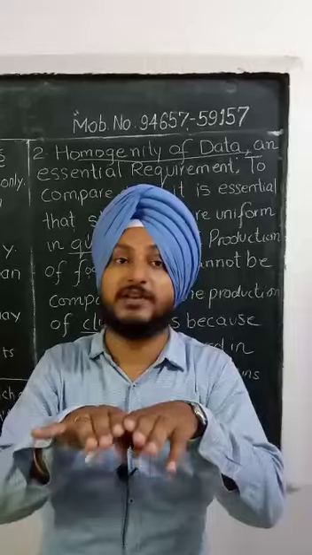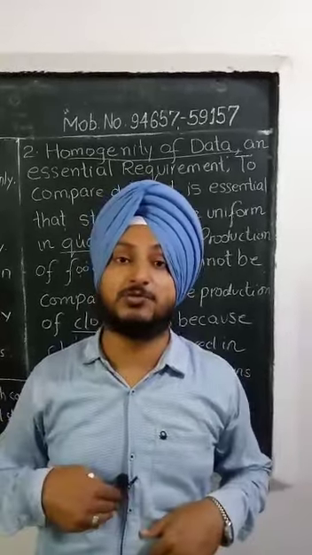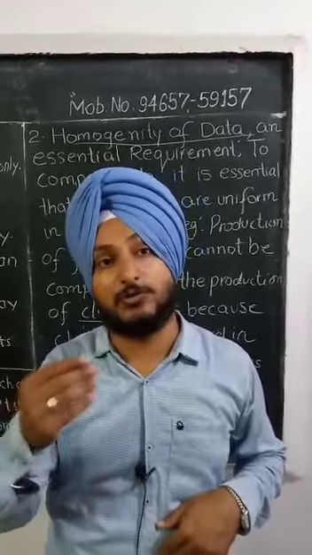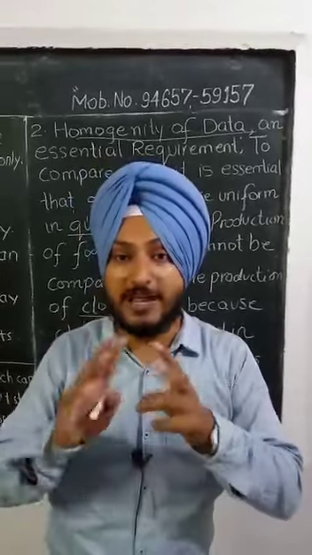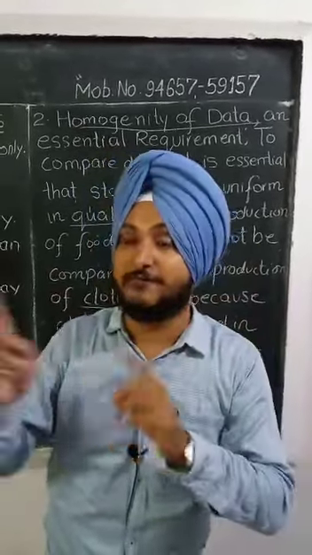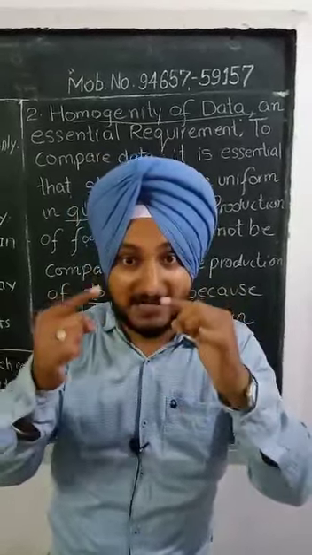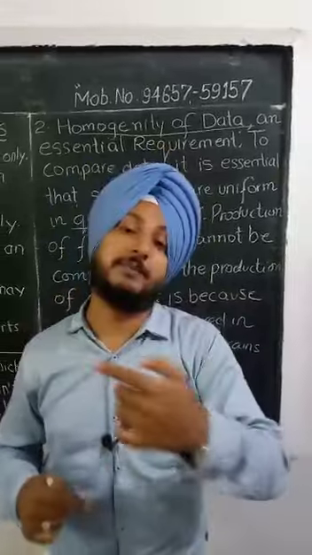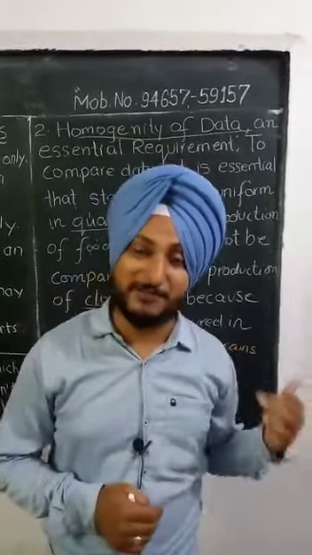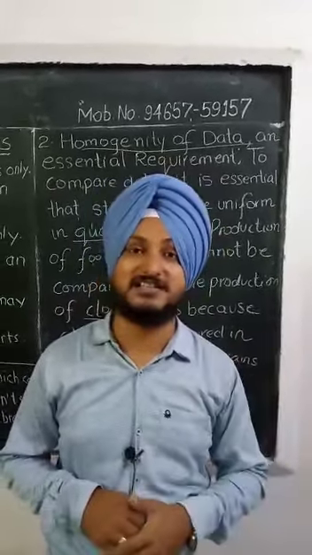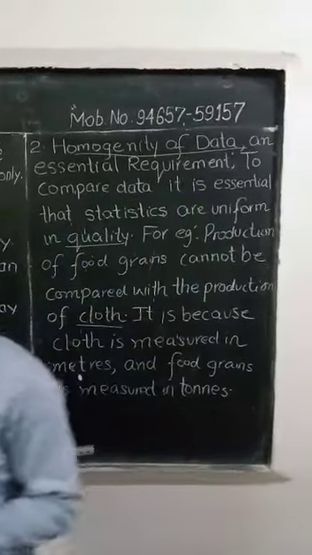If you are scoring 80 out of 100 and I am scoring 40 out of 50, we cannot say that he is scoring more and he is scoring less. First of all, we make the data homogeneous in percentage, percent out of 100, then we can compare the data. Okay students, now you can pause the video here, and then we will discuss the other two limitations.